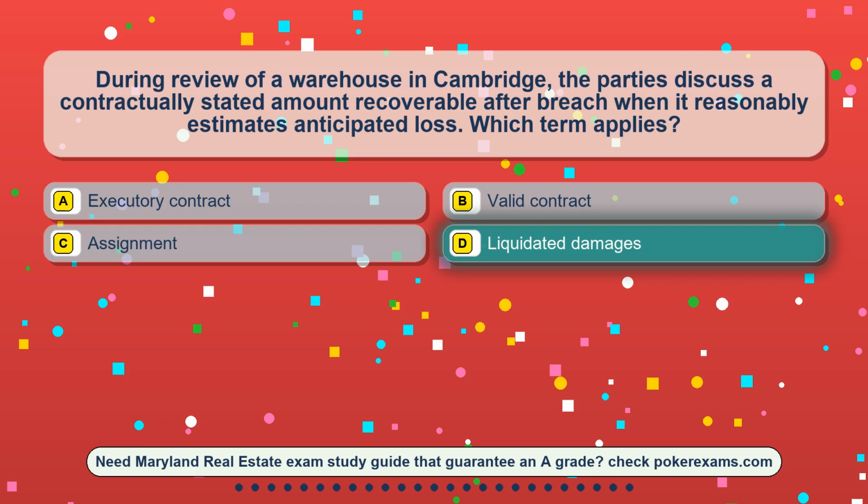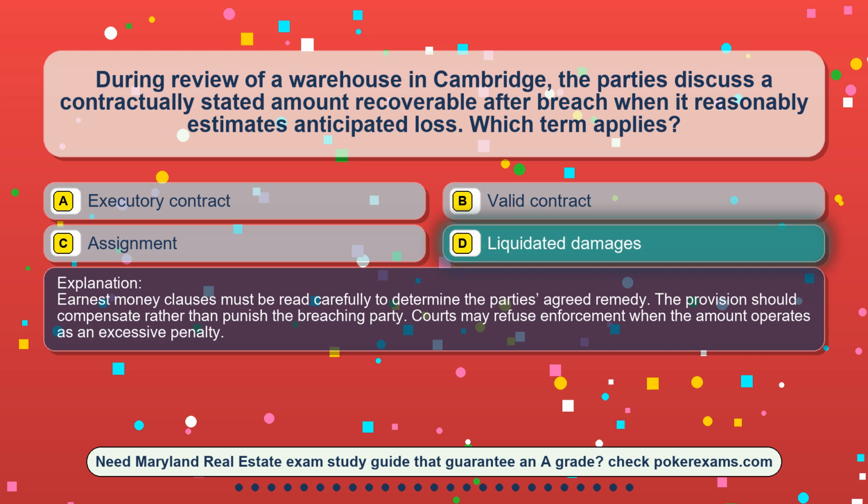The correct answer is option D. Liquidated damages. Earnest money clauses must be read carefully to determine the parties' agreed remedy. The provision should compensate rather than punish the breaching party. Courts may refuse enforcement when the amount operates as an excessive penalty.